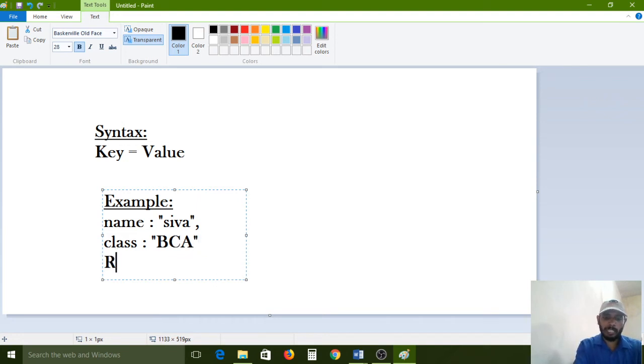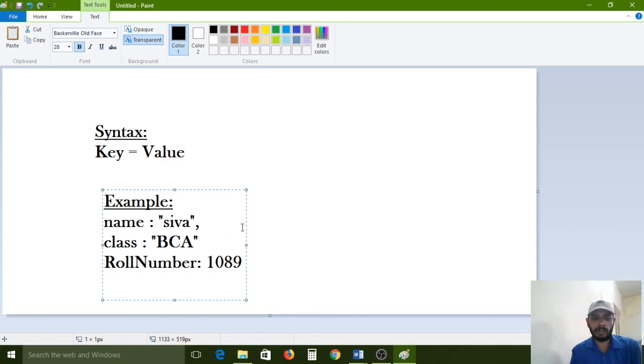And next, roll number. Roll number is nothing but 1089XXXXM, your number. Actually I don't have your college numbers, because I'm not studied in your college. So this is the key and this is the value. This type of pairs we have to maintain.